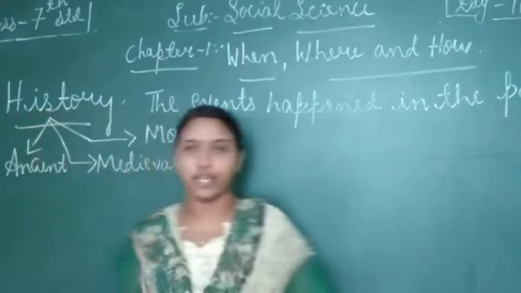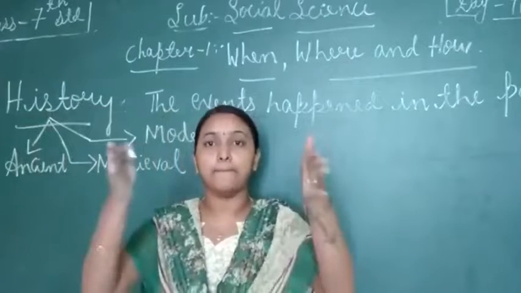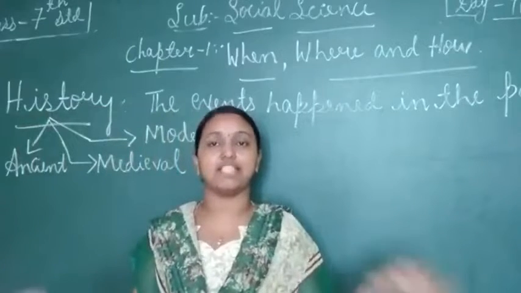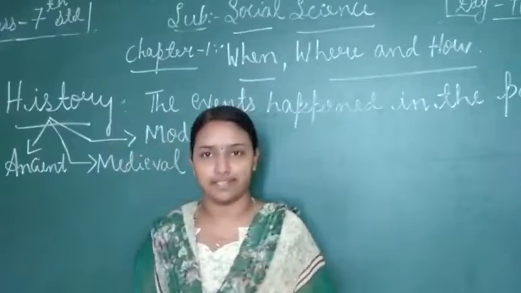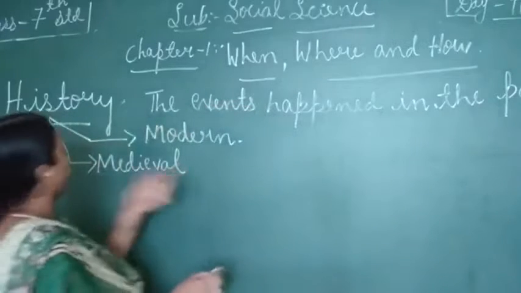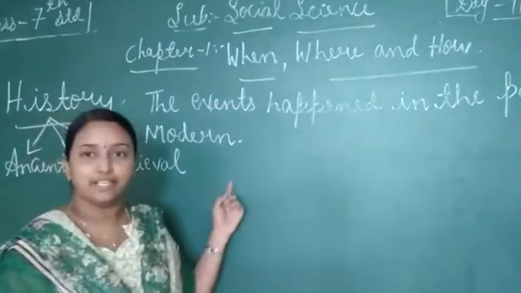As I told, ancient is the old one and medieval is nothing but the middle. Modern means now, currently. Now in today's chapter we are going to learn about the medieval history.